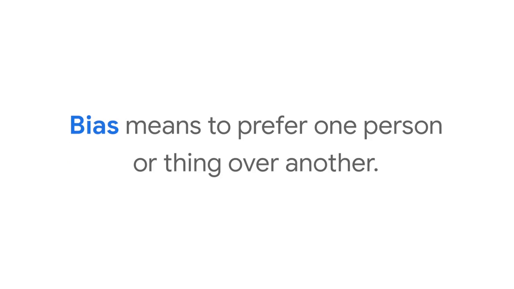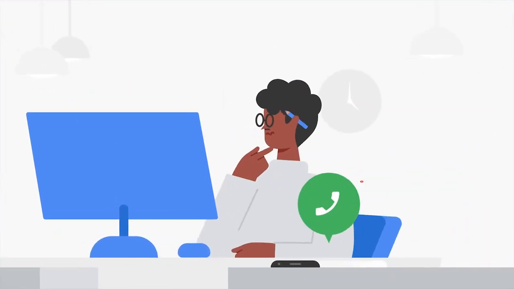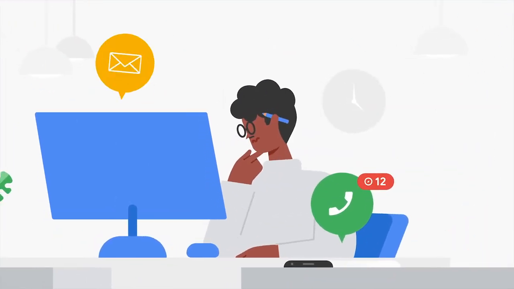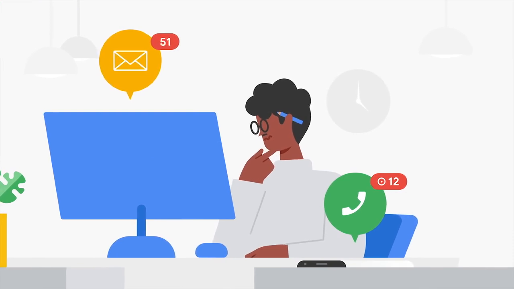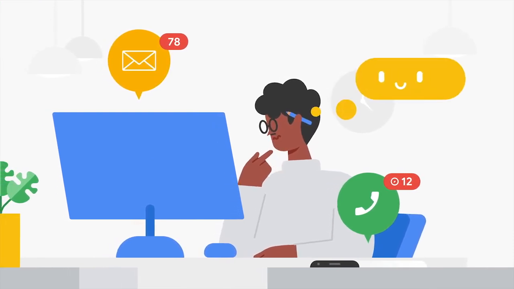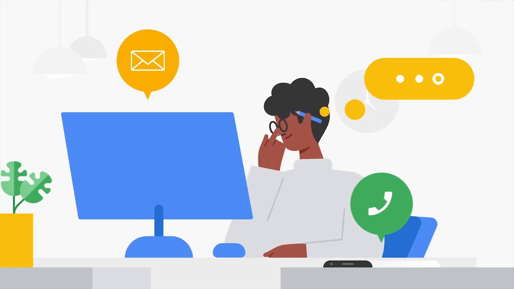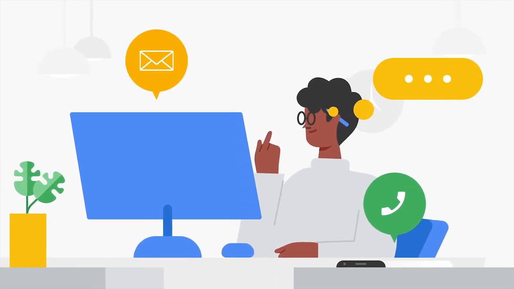Another challenge with AI is bias. Bias means to prefer one person or thing over another. Consider the following situation where AI might learn bias from data. Imagine a company is hiring a lot of people. They get so many applications that they get an AI system to help them decide who to interview.